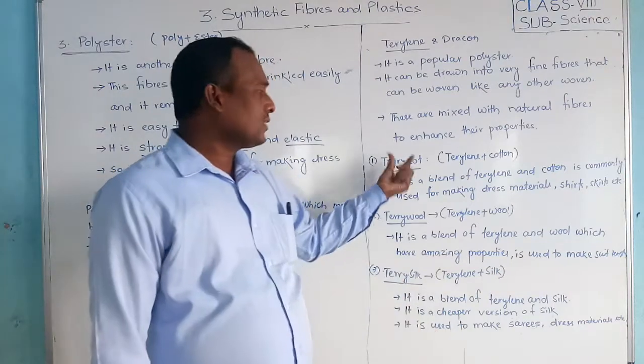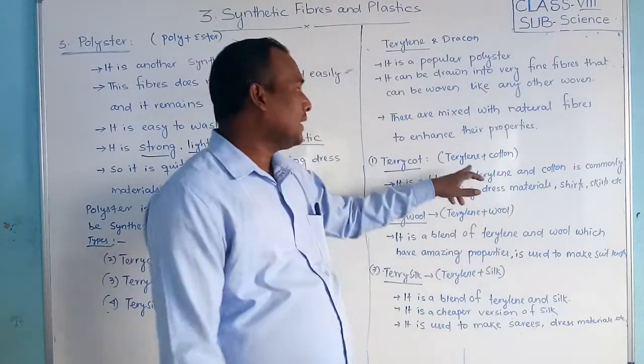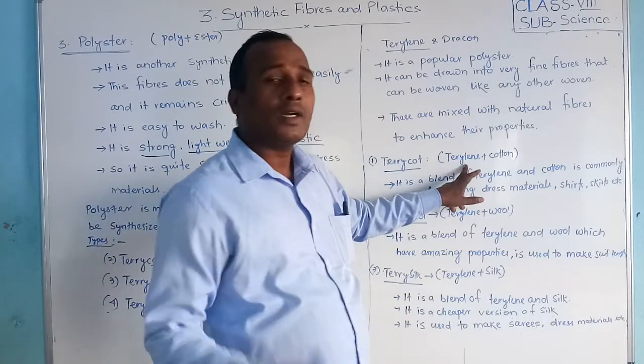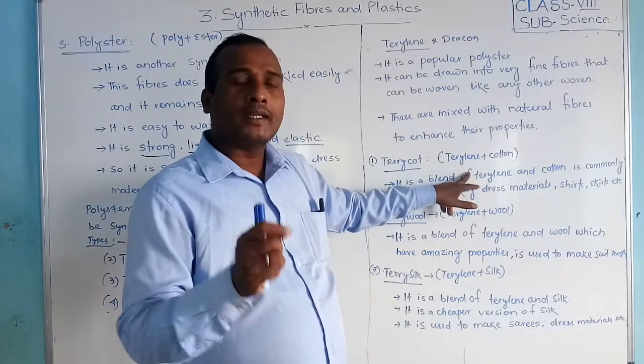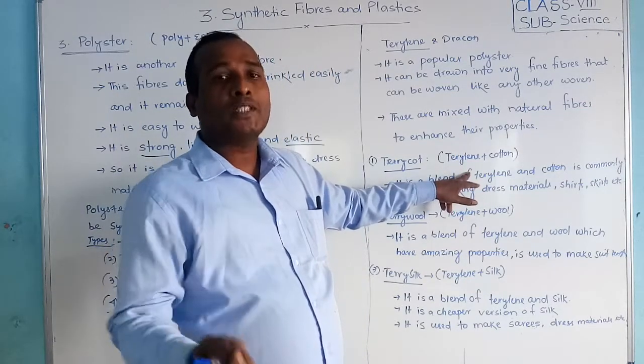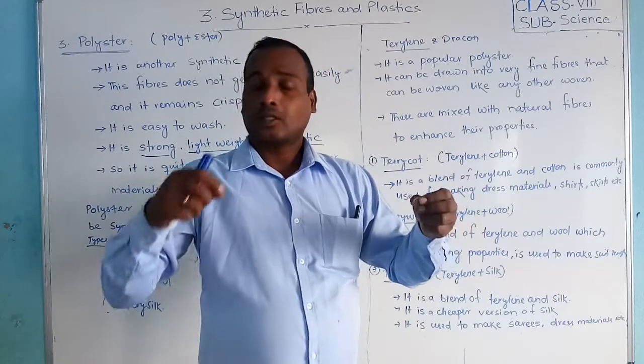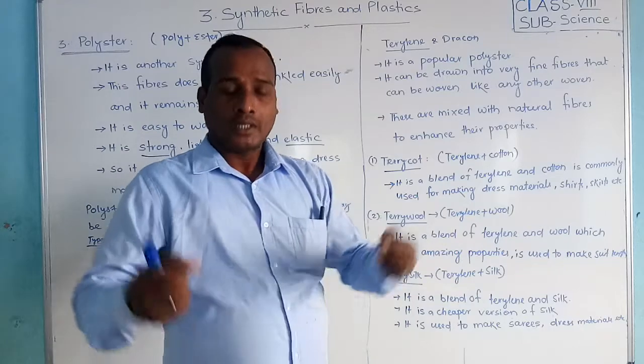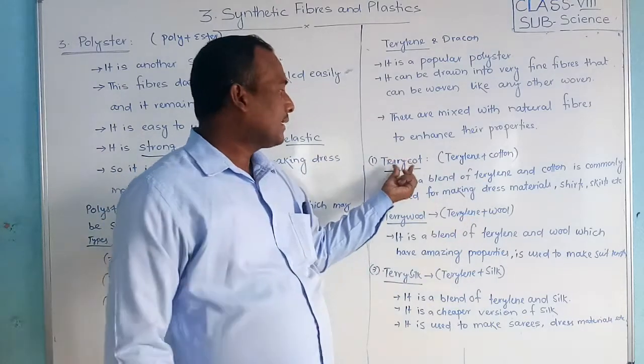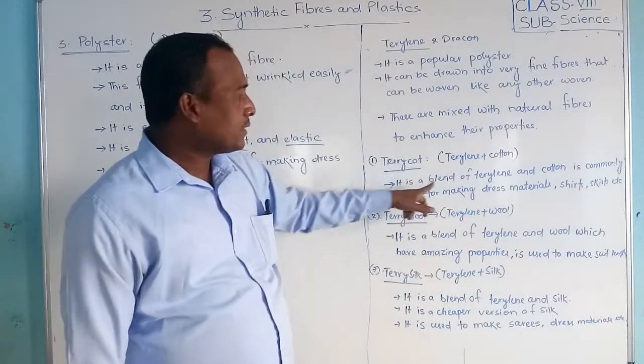So what is terrycot? Students, terrycot means terylene plus cotton. Terylene is also a polyester, a special, popular type of polyester. Terylene plus cotton fibers are mixed, forming terrycot. It is blended.